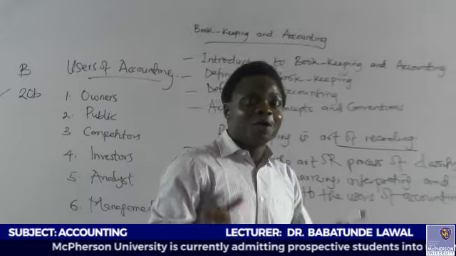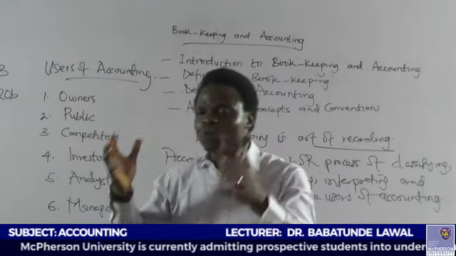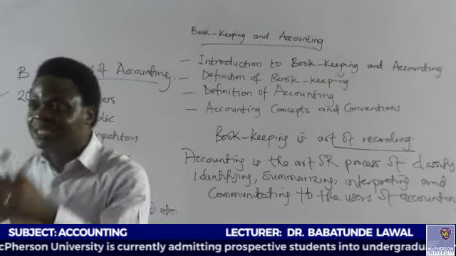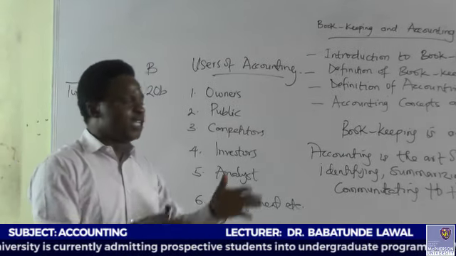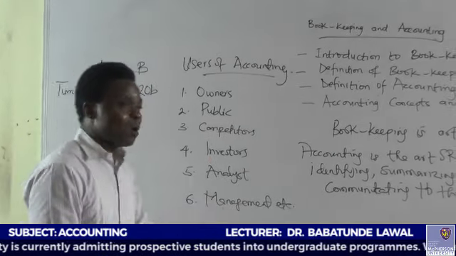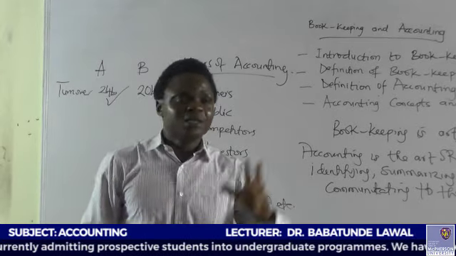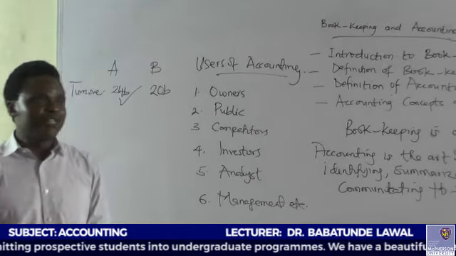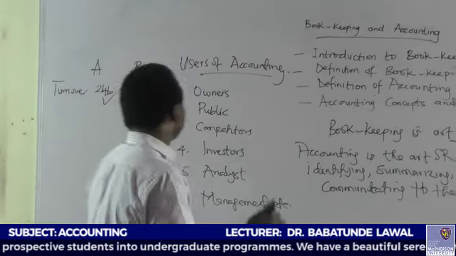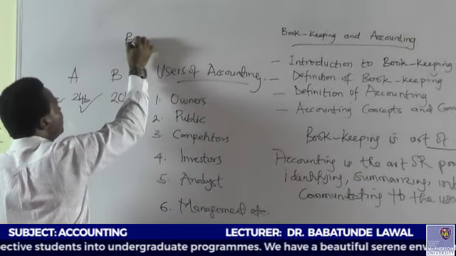Now, having said that, let's come to competitors. Who are competitors? Competitors are those who perform the same line of business in the same industry. For instance, if you look at the manufacturing industry, I'm going to cite example of two companies, which are manufacturing industries, Nestle Nigeria Limited and Cadbury Nigeria Limited. Cadbury Nigeria Limited produce what we know as what? Bonvita.